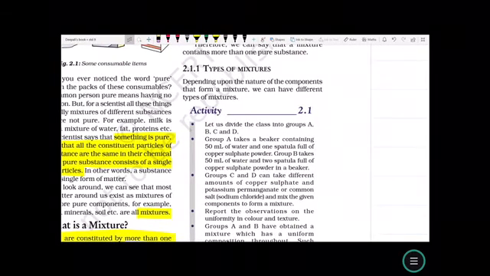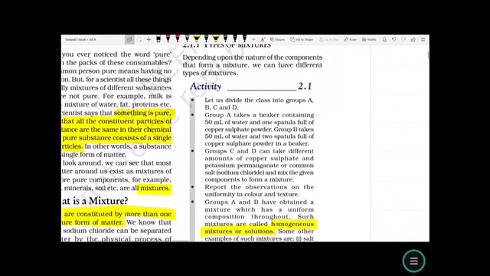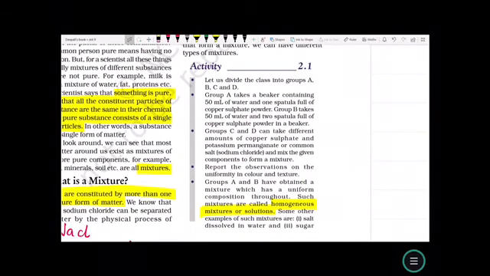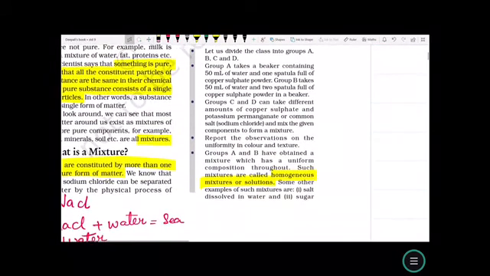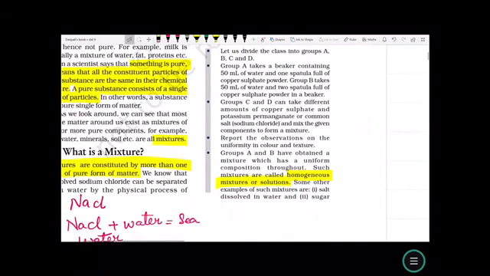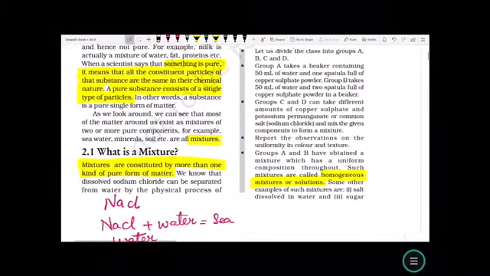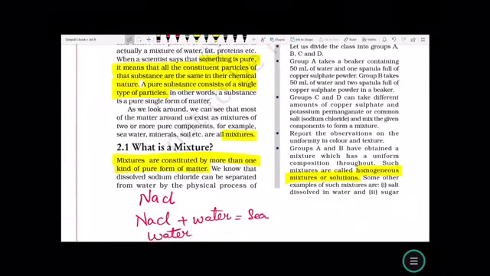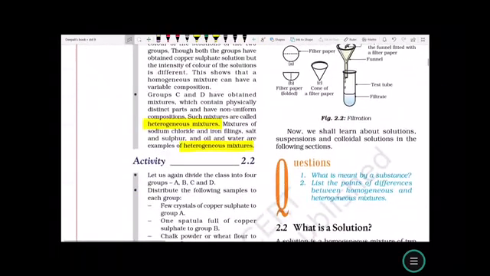Mixtures are mainly of two types, homogeneous and heterogeneous. When all the particles are evenly distributed throughout the mixture, it is called homogeneous, and if all the particles are not evenly distributed throughout the mixture, it is heterogeneous. Now, we have to understand what a solution is.